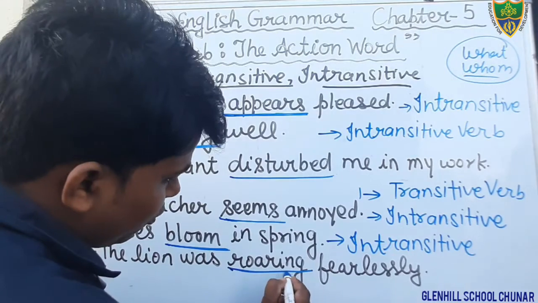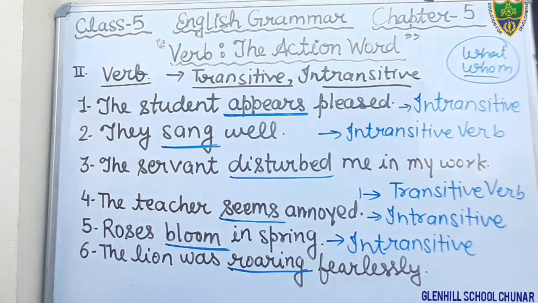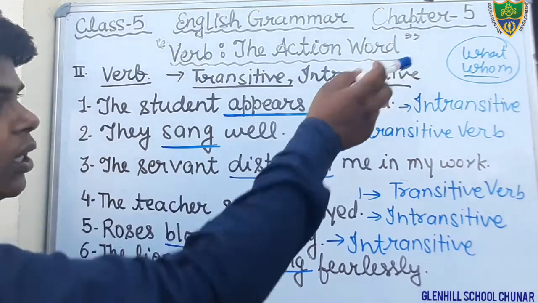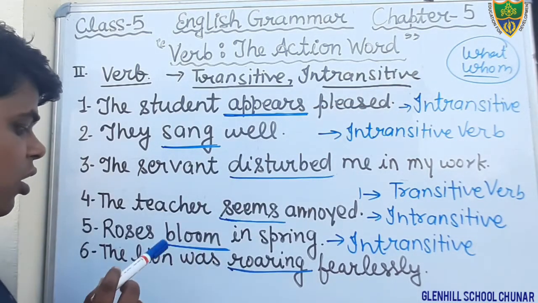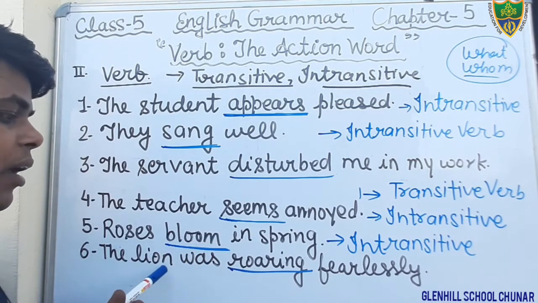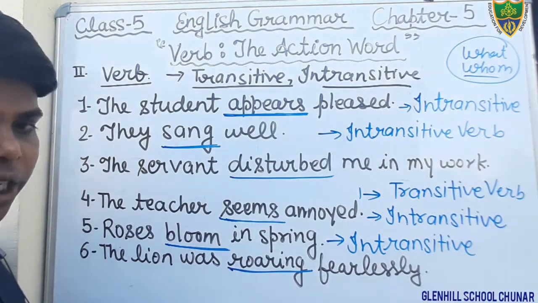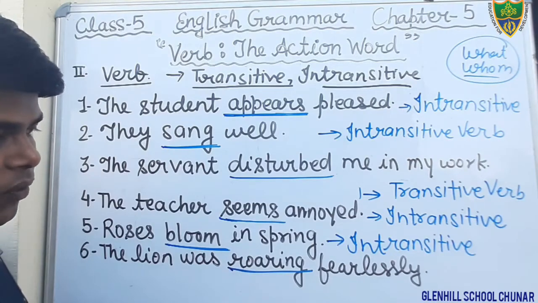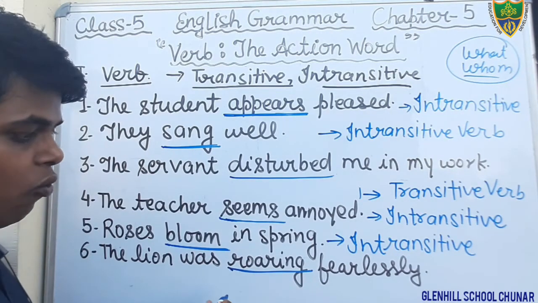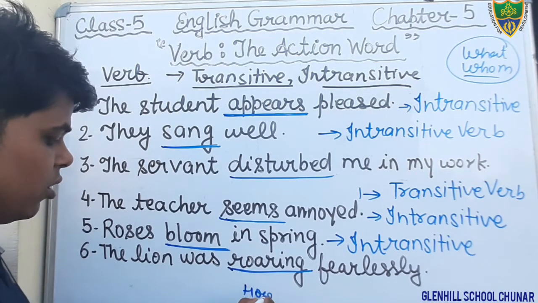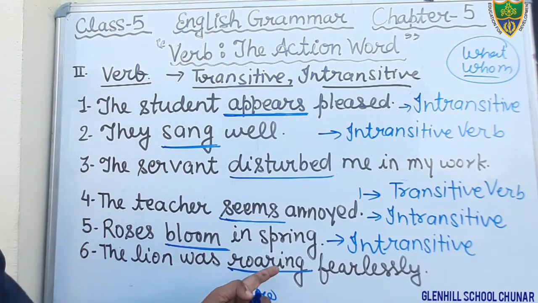And now we have to tell whether that is transitive or intransitive. Now we will put the question by using what and whom. What was the lion roaring? We are not getting the object, and it gives the answer of how it is roaring. How was the lion roaring? Fearlessly.